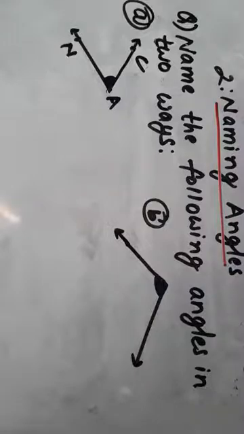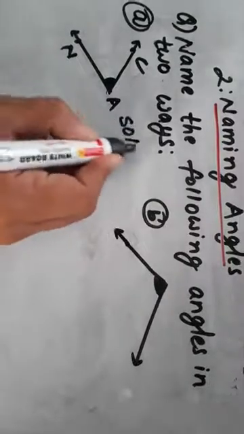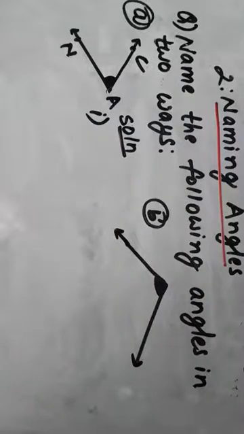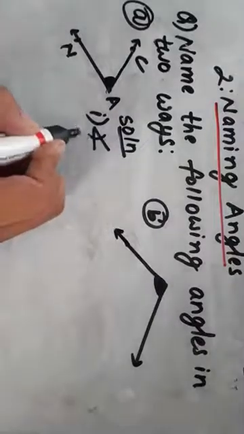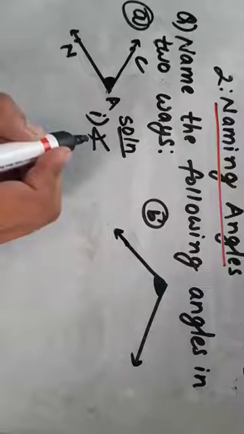And the last step is that the vertex must lie in the middle. So let's begin the solution. First of all, you have to write the symbol of angle while naming the angle. This is the symbol of angle. Always you must write this. This is compulsory.